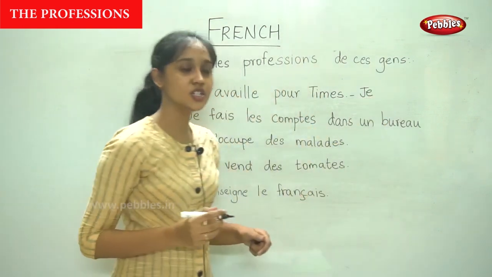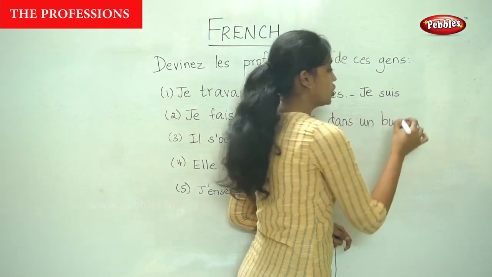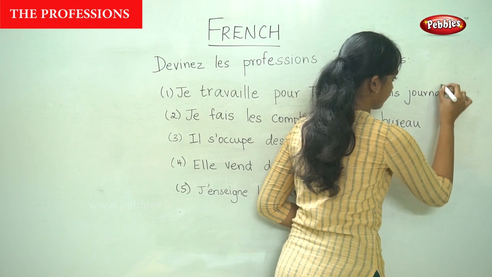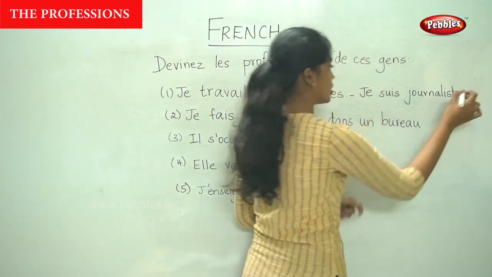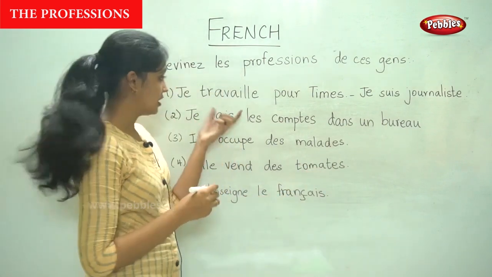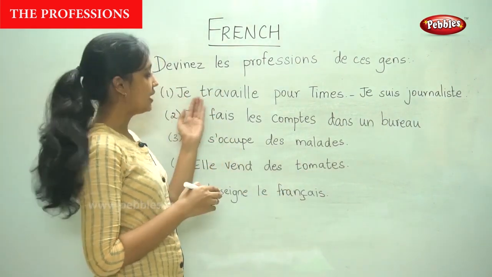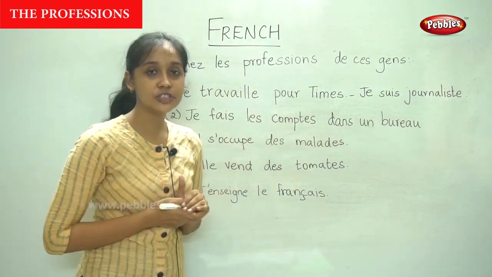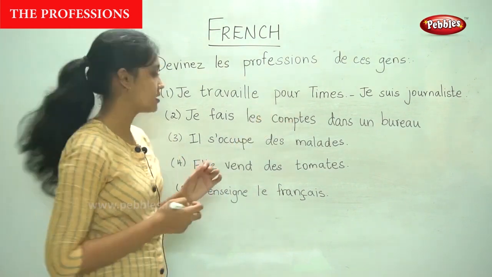I am a journalist. Je suis journaliste. So the description was I work for Times. What is the name of that profession? It is a journalist, journaliste.